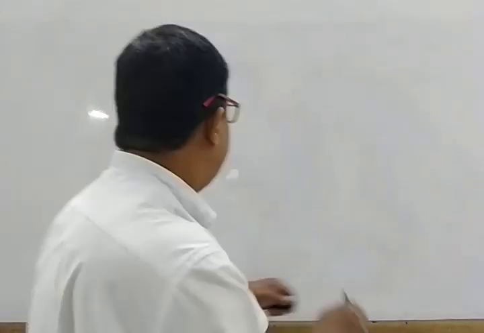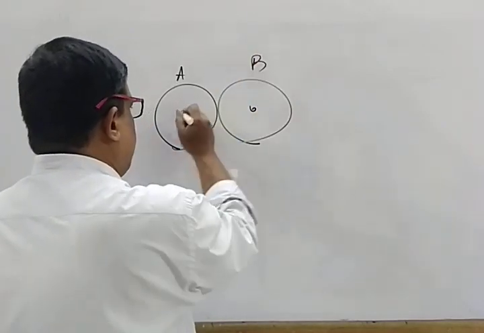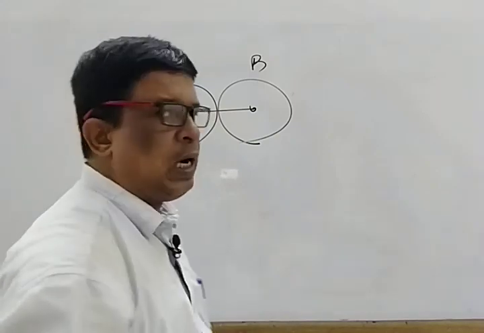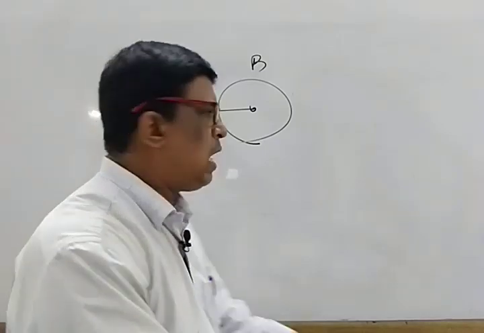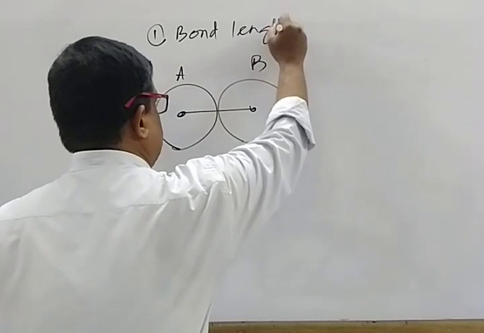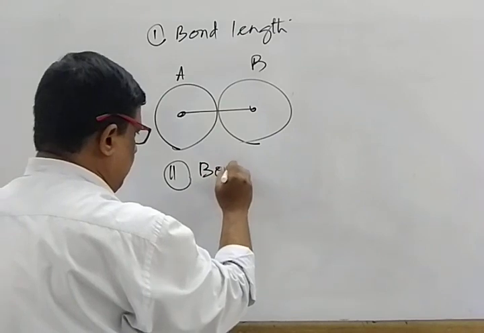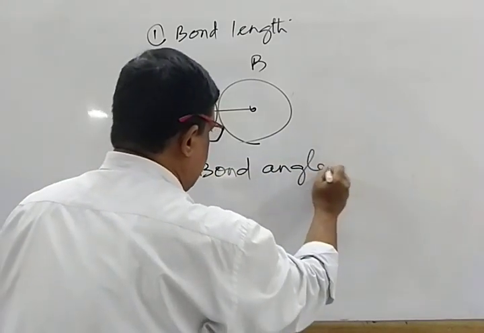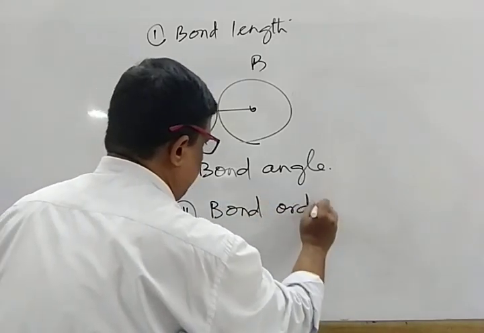Next we discuss the bond parameters. What is a bond parameter? 2 to 3 points are there. Bond length. Mark that. 2 atoms are there that are covalently bonded, A and B. The distance between the centers of the 2 atoms bonded by a covalent bond is known as the bond length. The first parameter is bond length. Second parameter is bond angle. Third parameter is bond order.